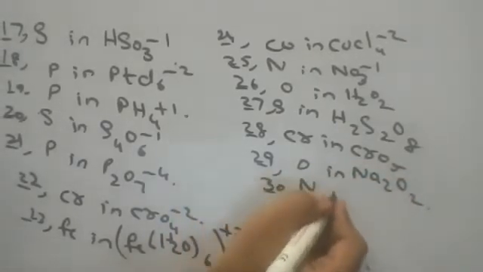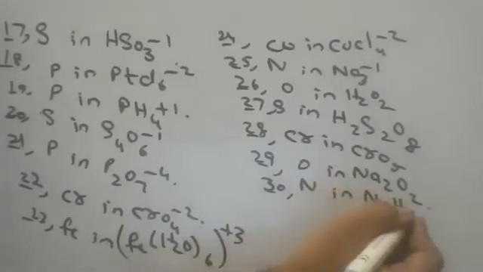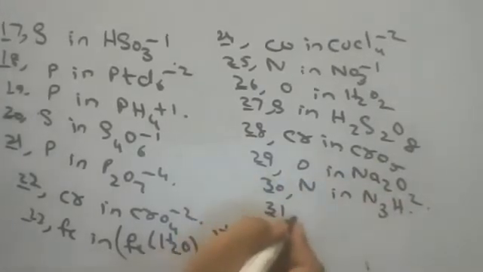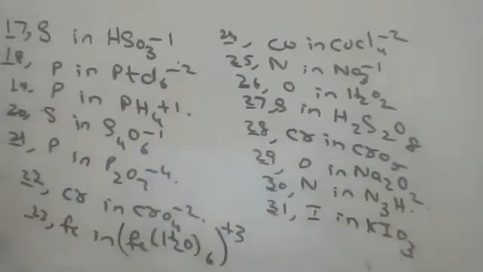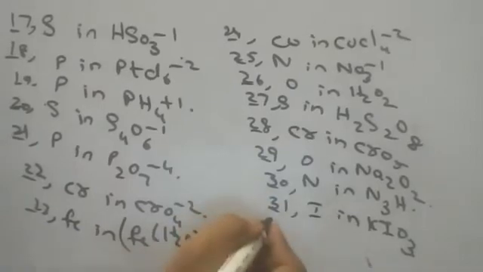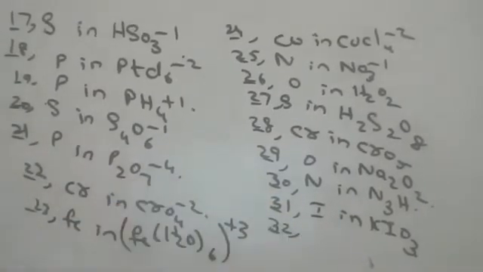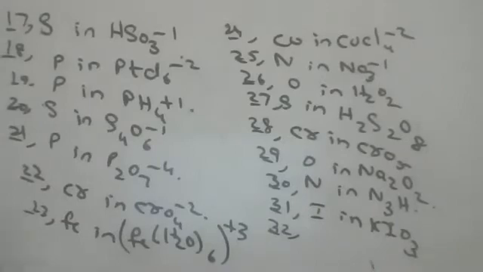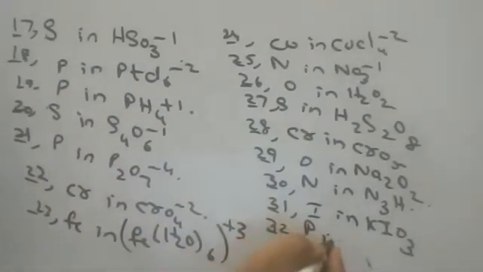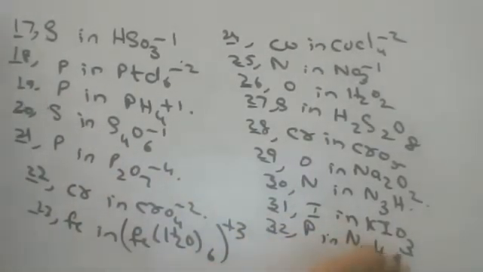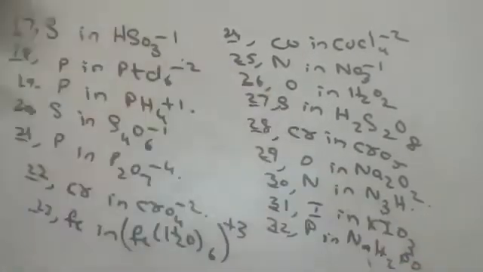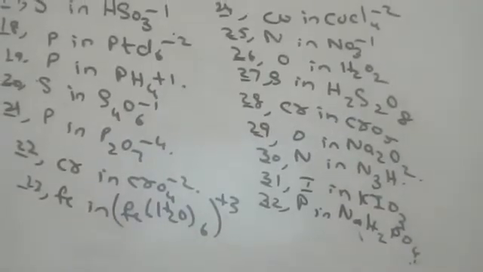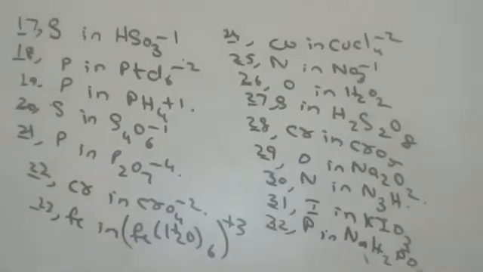N in N3H, hydrazoic acid. And iodine in KIO3, potassium iodate. Okay, next one. P in NaH2PO4. Okay, children. So many questions I gave.